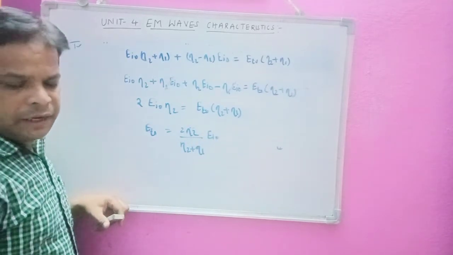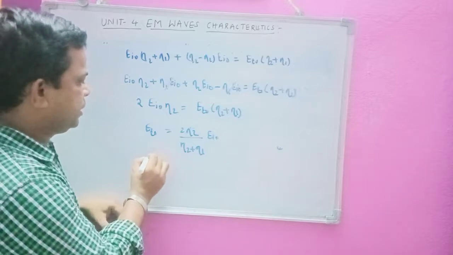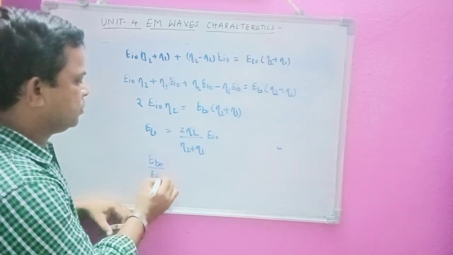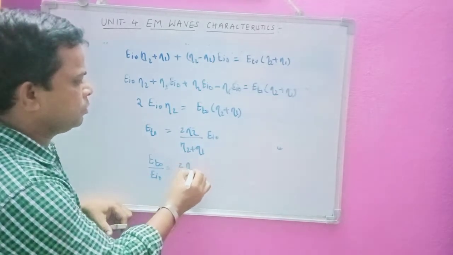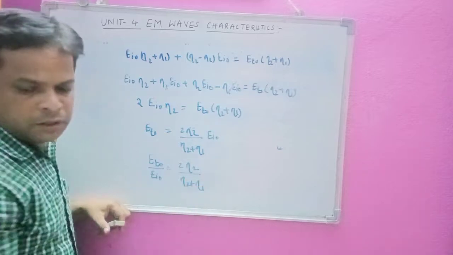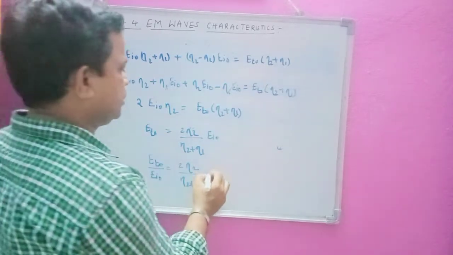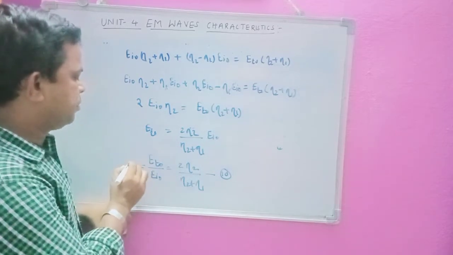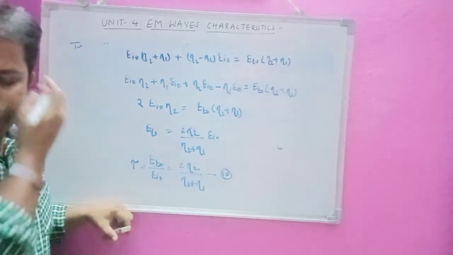So similarly I can take this into the denominator. I can write here ET of 0 by EI of 0 is equal to 2 into eta 2 by eta 2 plus eta 1. Let us consider this as equation number 10. So now we have defined another parameter here, called tau, the transmission coefficient.